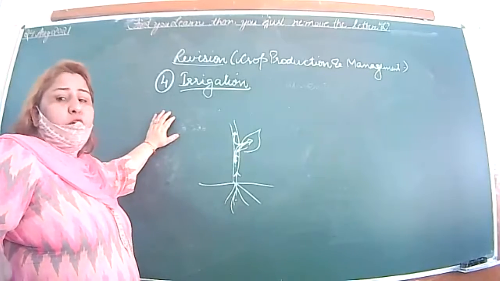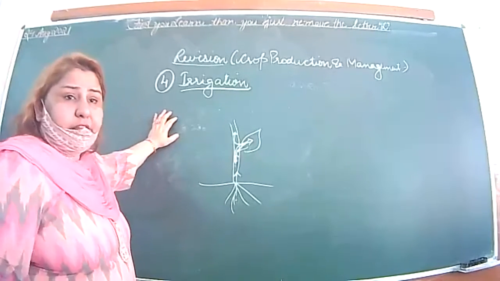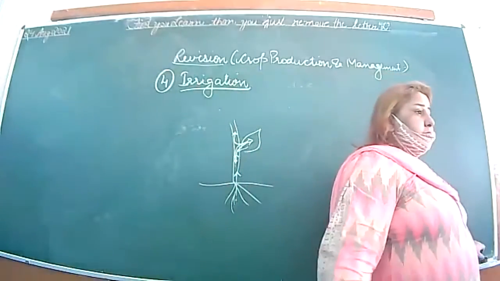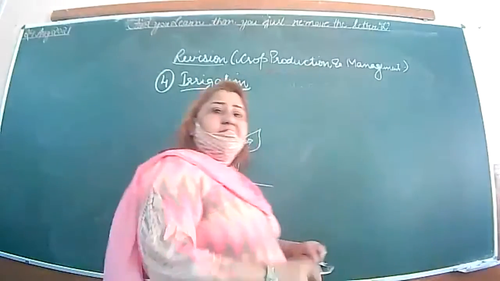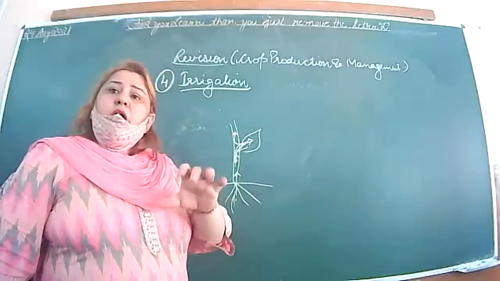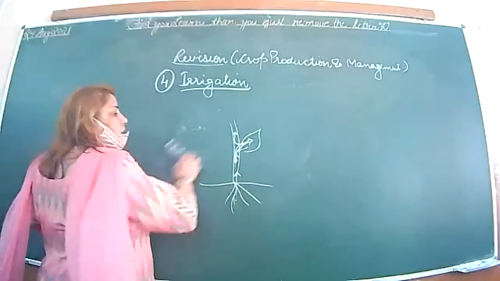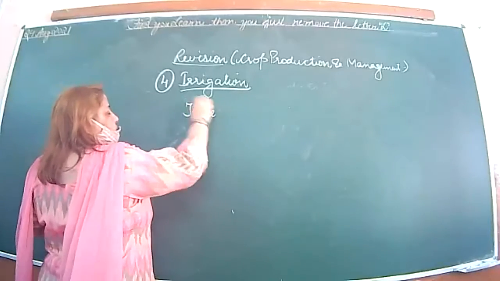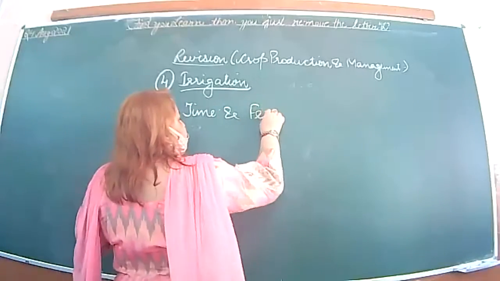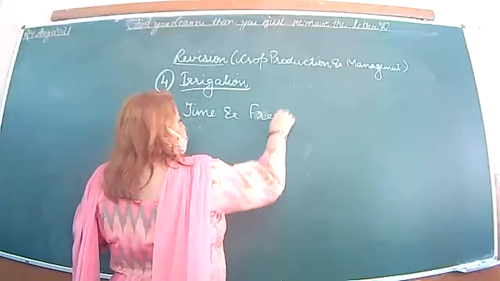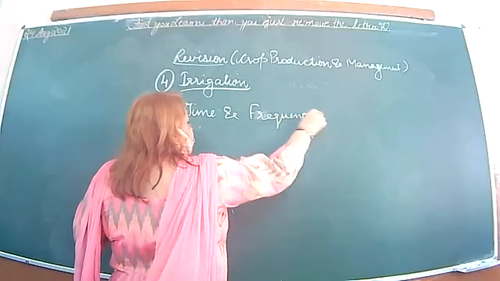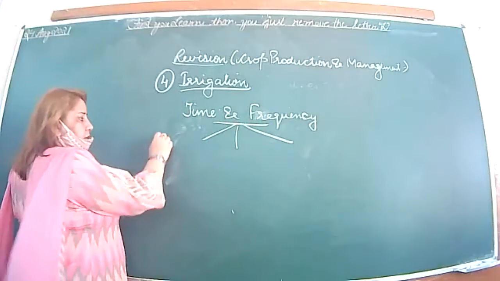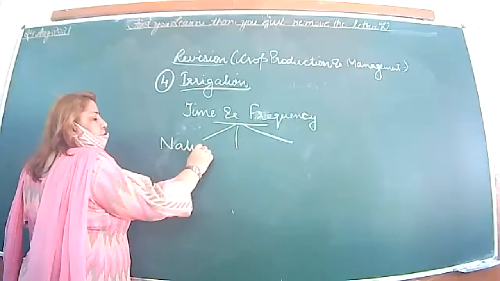But how much water is given to the plant and when we are giving? ठीक है? That is totally depend upon the 3 factors. ठीक है? Time and frequency of the water. कितना पानी और कब? That depend upon the 3 factors. थ्री फैक्टर्स पे डिपेंड है. कौन कौन से? सबसे पहले नेचर ऑफ द क्रॉप.